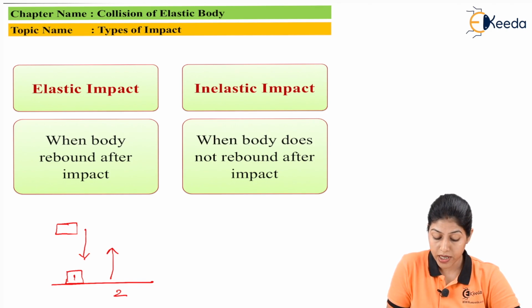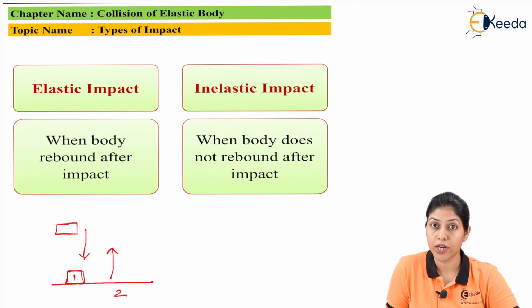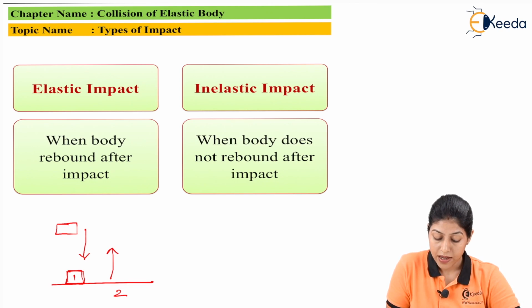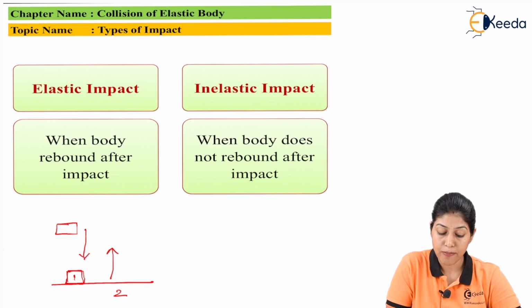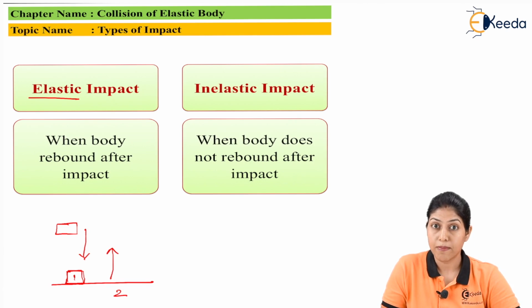So these two bodies are here producing the collision or impulsive force or impact. When body 1 comes in contact with body 2, there will be a condition of collision. And when this particular body hits this particular base, and after this collision the body rebounds, this particular impact is called elastic impact. And this is totally related to the elasticity of the body, the material of the body, and the shape and size of the body.